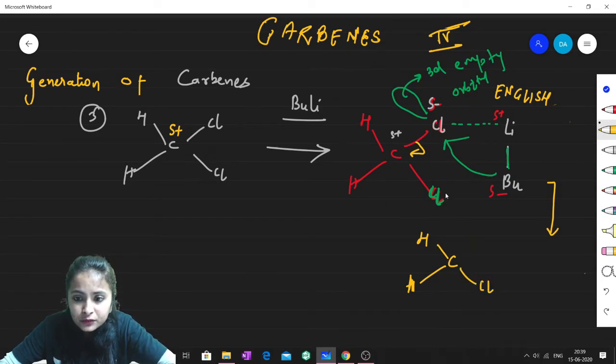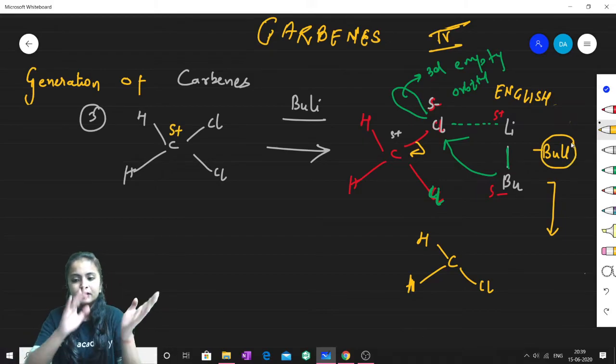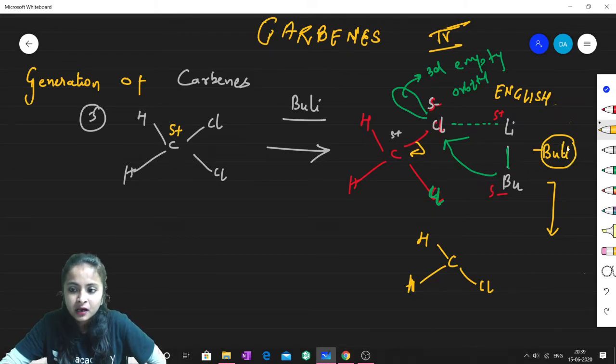Fine. So now see, this chlorine is eliminated along with the bromine. So butyl chloride will get eliminated. Butyl chloride will be formed. Fine. But this carbon has this negative charge now. So to this negative charge, this lithium is attached. You can see this lithium is attached.